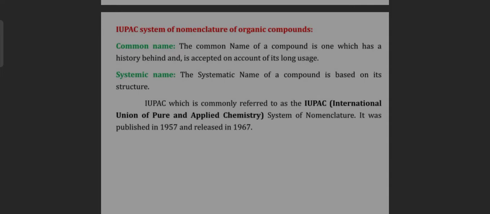IUPAC, which commonly refers to the International Union of Pure and Applied Chemistry, system of nomenclature was published in 1957 and released in 1967.